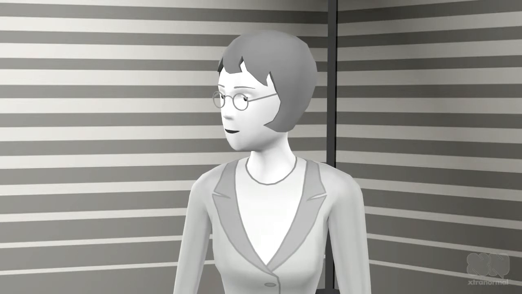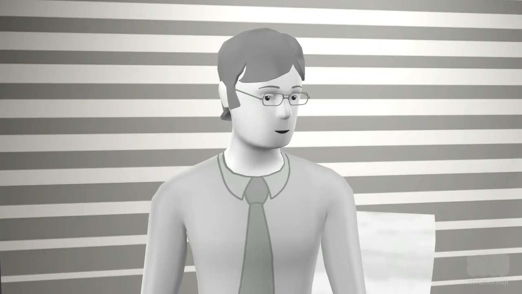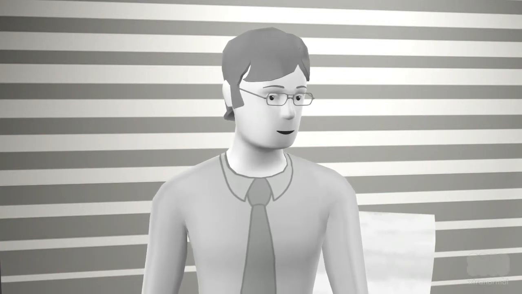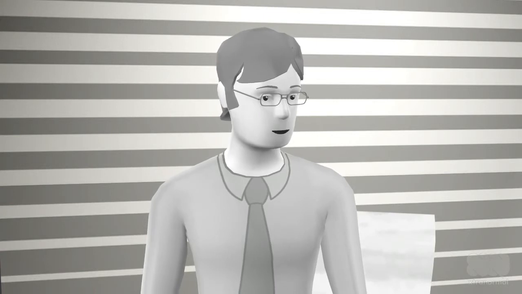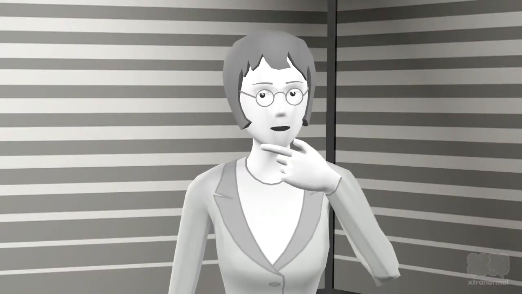Thank you, Alan. And can you please repeat your short answer to today's question? To me, the short answer to the question, mathematics is hard, or is it, is that mathematics is not hard by nature, but by choice. Mathematics is made difficult by its missing links. And what do you mean by missing link?